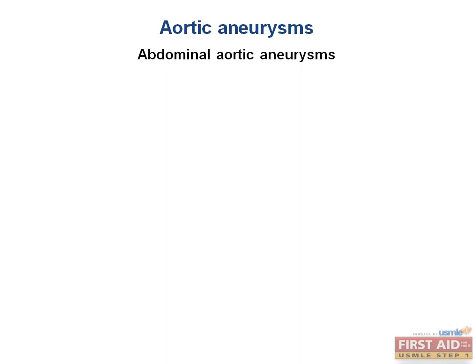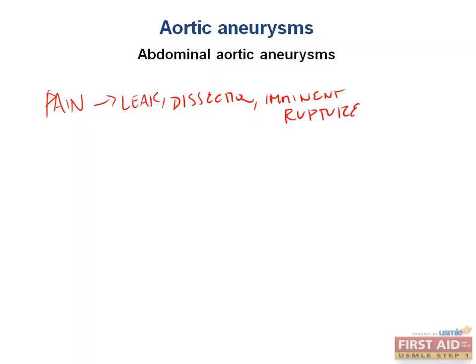Now let's continue with a high-yield subject, which are aneurysms. Next to this title, we have a nice little phrase in the book that says, localized pathologic dilation of the aorta. Now obviously this can cause pain, which can be a sign of a leak in the aneurysm, a dissection, or imminent rupture. Sounds great. Well, we know that an aortic aneurysm is obviously a dilation of the aorta, but why does the dissection or leak cause pain? Well, the leakage of fluid or blood associated with the rupture can irritate the abdominal aortic plexus.